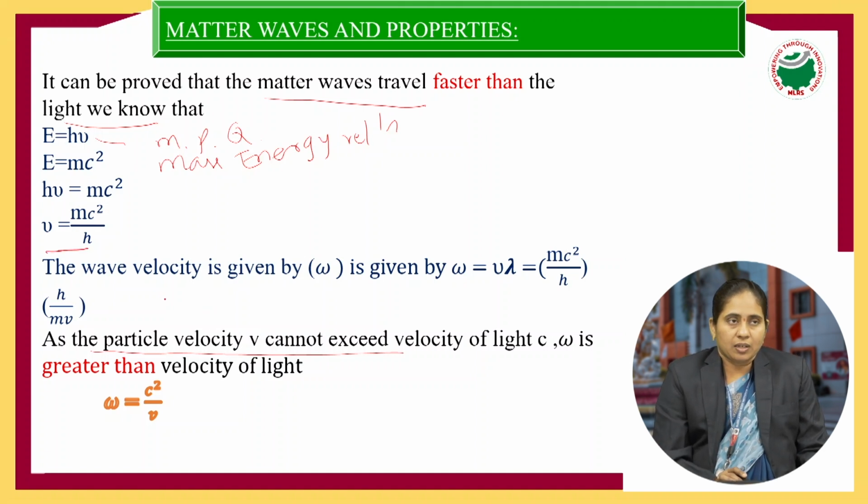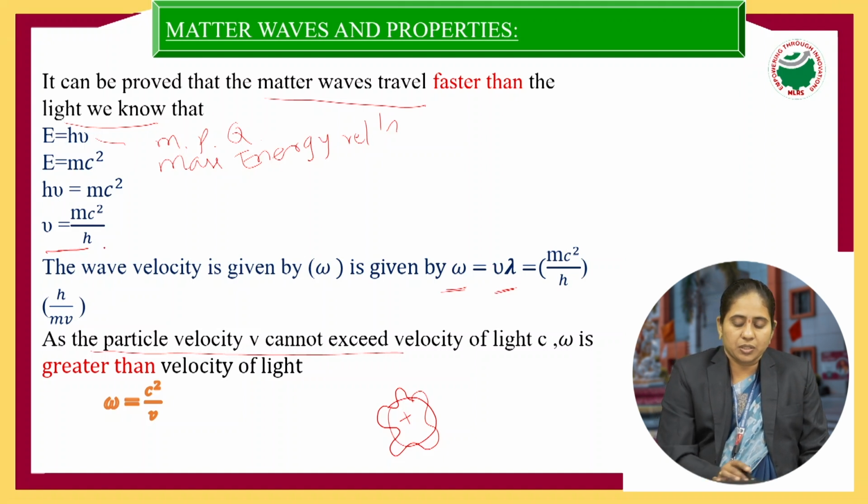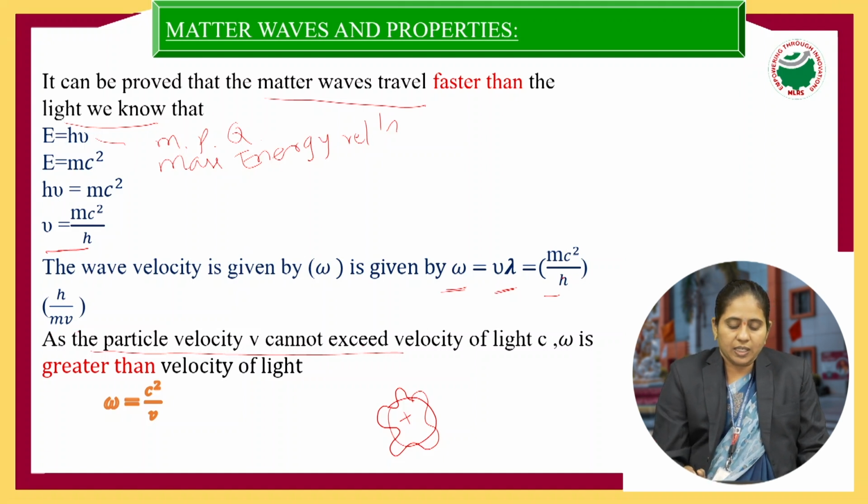If the electron is moving around the nucleus, it will form a wave, and the wave has a velocity known as the matter wave velocity. Matter wave velocity is represented by omega, which is the product of frequency and wavelength, nu into lambda, where nu is mc square by h, and lambda is equal to h by mv. By cancelling h, omega equals c square by v. So omega will be much greater than c when v is small.